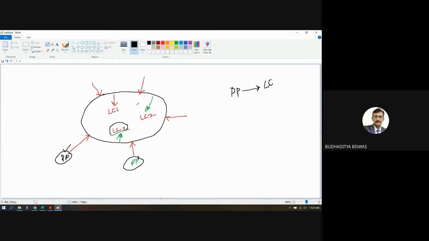The grid is also, suppose the load center has a huge demand. Suppose suddenly a huge demand is there. In that time also, the power grid is not able to pull so much electric energy from the different power plants. So there is a restriction on how much power is pulled from the different power plants and how much is not.